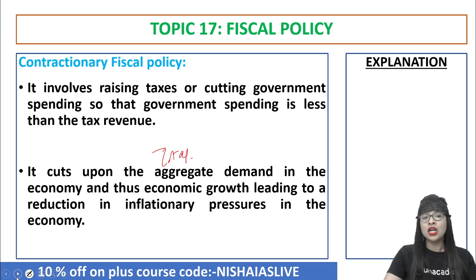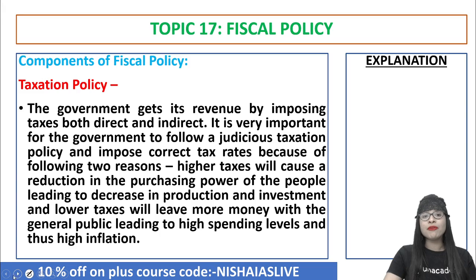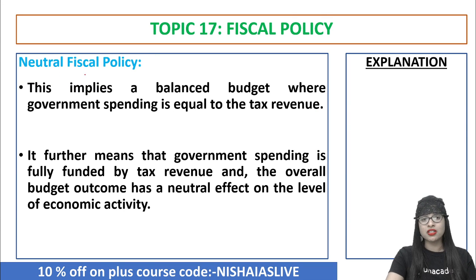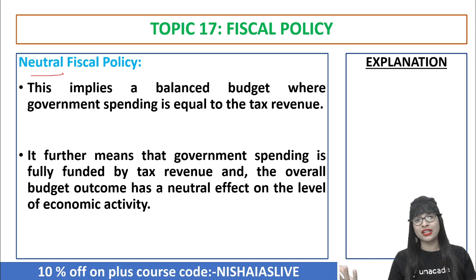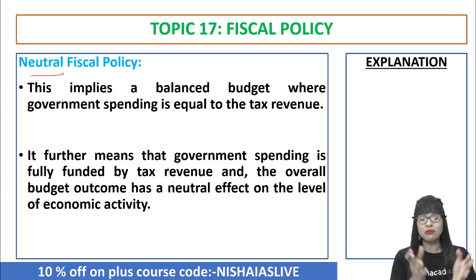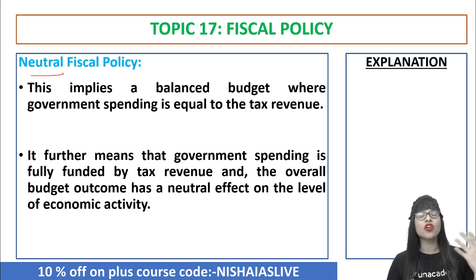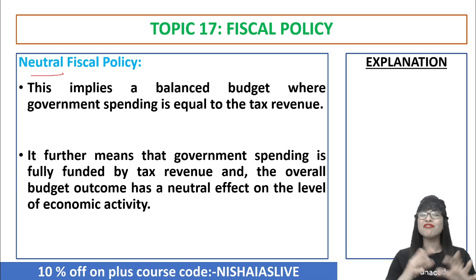Clear? Now, the third category or type of fiscal policy is neutral fiscal policy. Neutral is what? Neither expansionary, nor contractionary. Something in between, or let's say in the middle, right? So it implies a balanced budget where whatever revenue the government is getting through taxation, that is equal to the government expenditure. That is, the taxation or the revenue the government is getting is sufficient, or enough, to meet the expenditure activities, I can say. It's a kind of balanced budget.